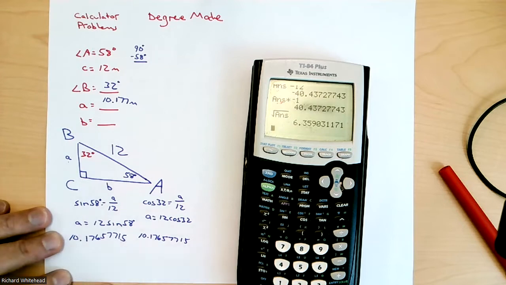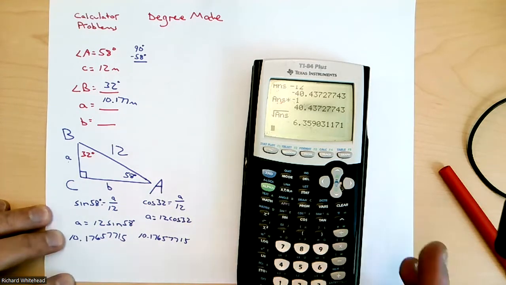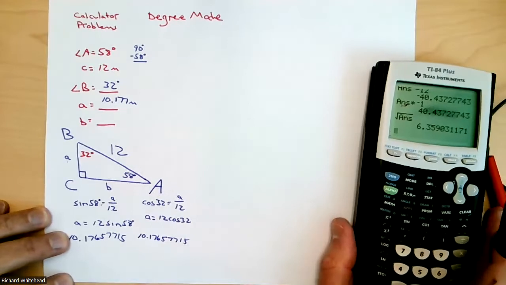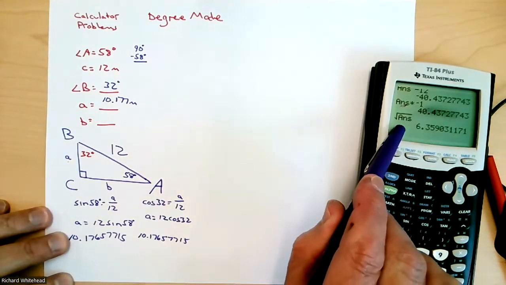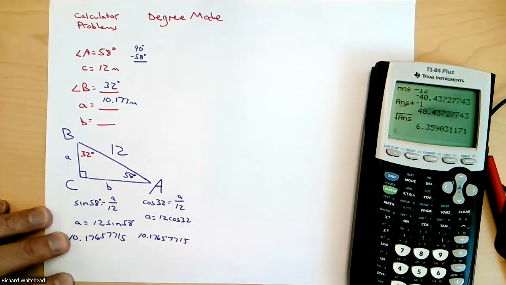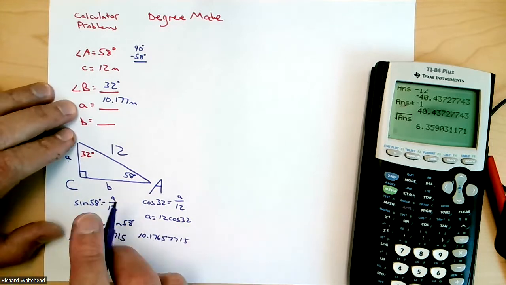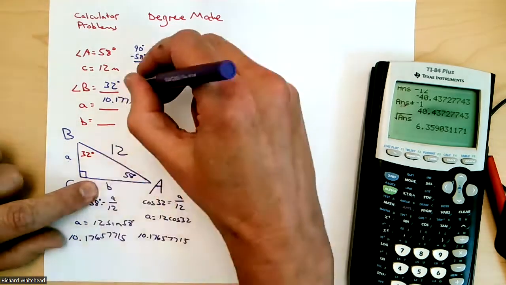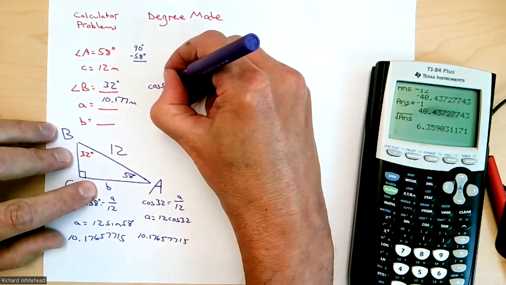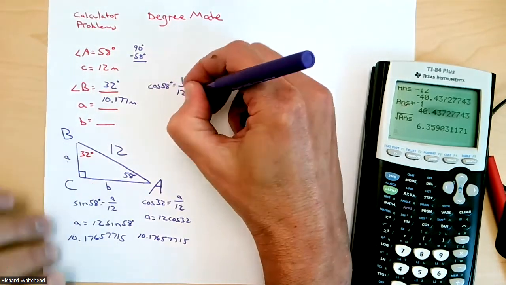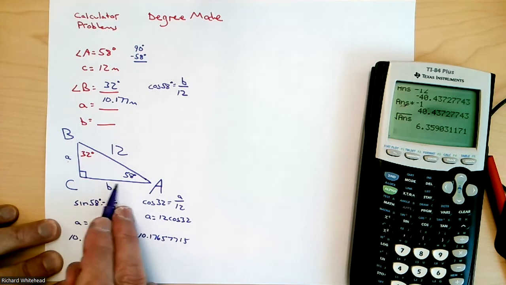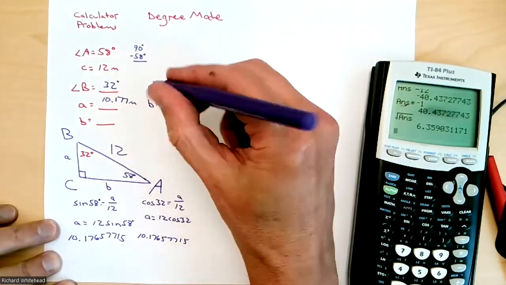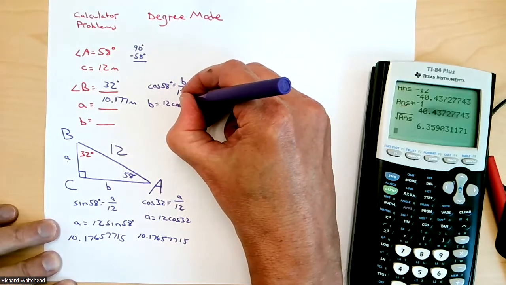6.3598117. You could do that. And I would say, great, far out, you got the right answer. I'm so happy. But I've got another recommendation instead of doing that, because if you use a rounded number in the Pythagorean theorem, you're going to get an inaccurate answer, and I can't stand that. So what I would recommend is, let's just go to B here and do something like cosine 58 is equal to B over 12.